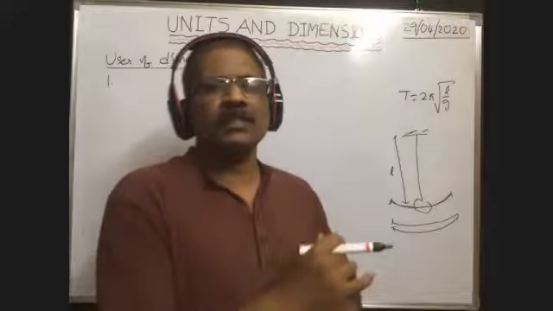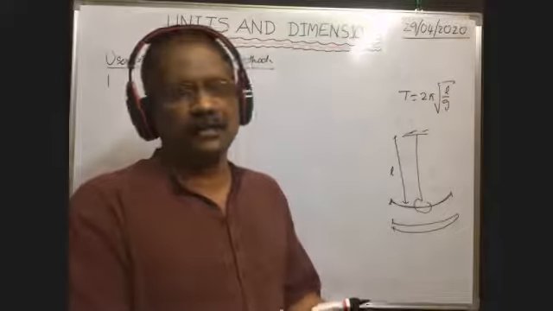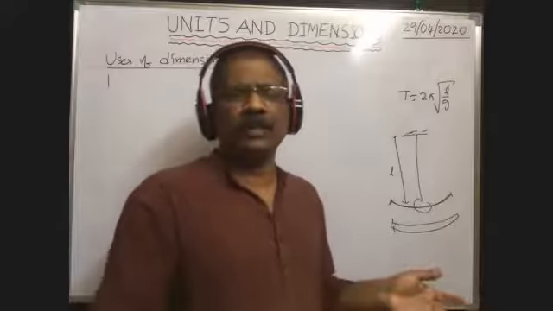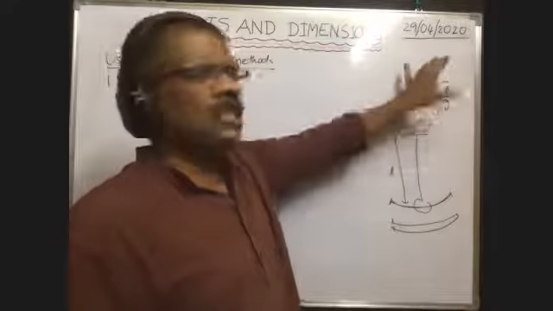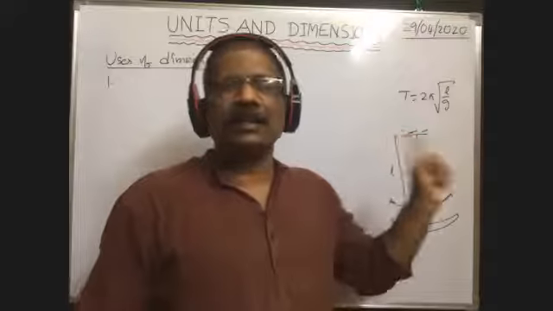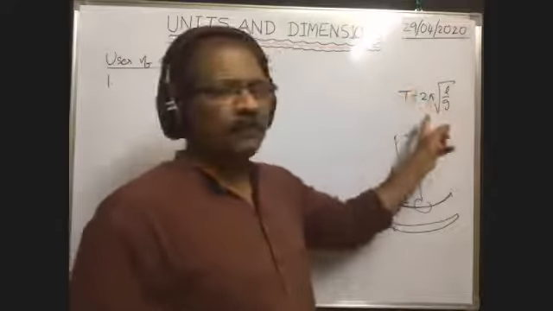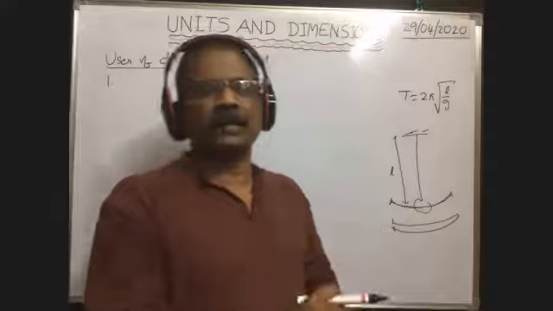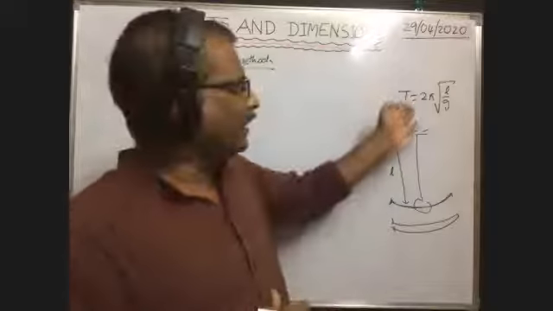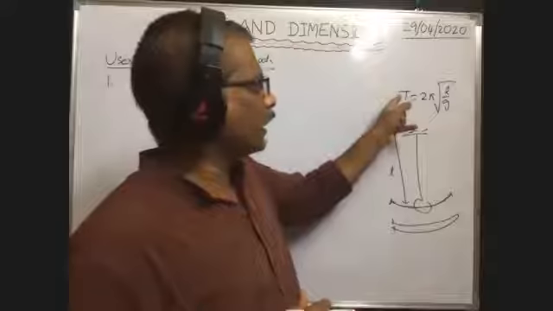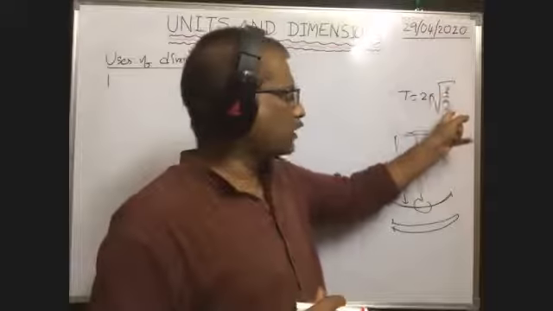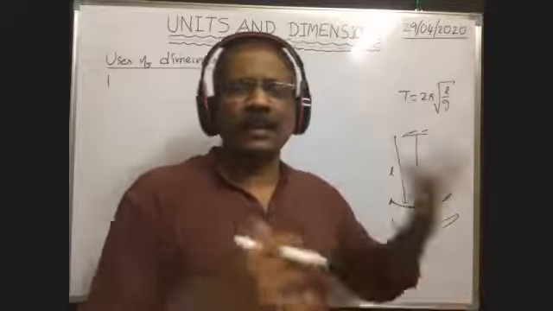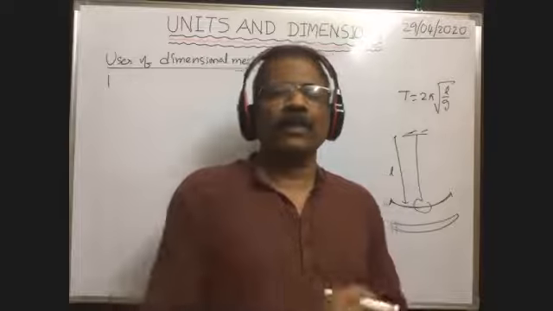Of course, this concept is there in oscillations, or simple harmonic motion. You may have heard it or not, and it may or may not be in your syllabus, but we don't know this formula. Is this equation correct or not? We can check. That is the advantage of the dimensional method. This is an equation connecting three different physical quantities: time period, length, and acceleration due to gravity. Is it correct or not? We can check.